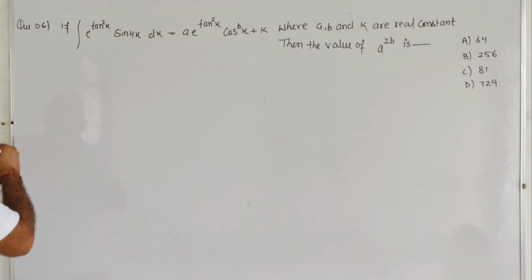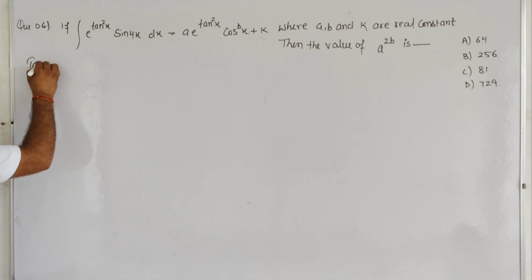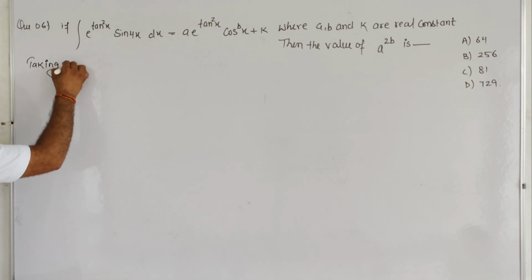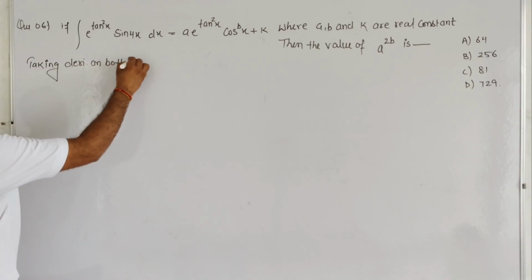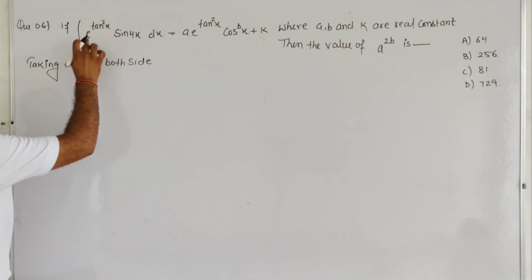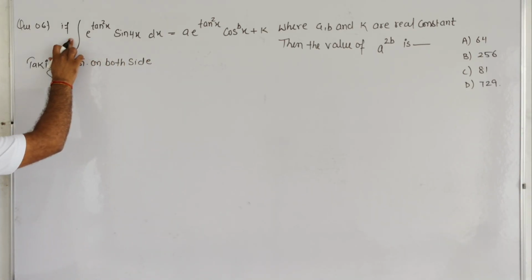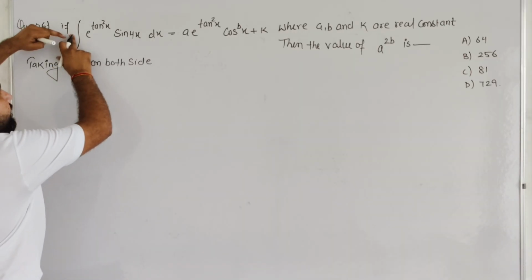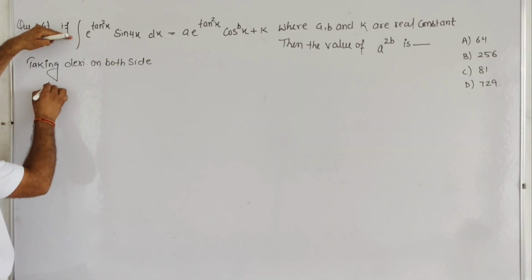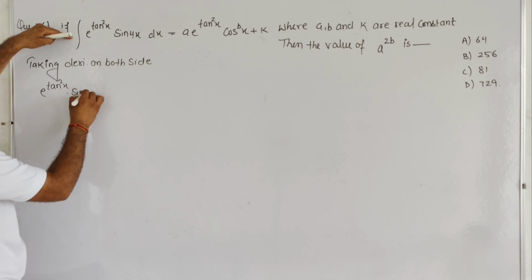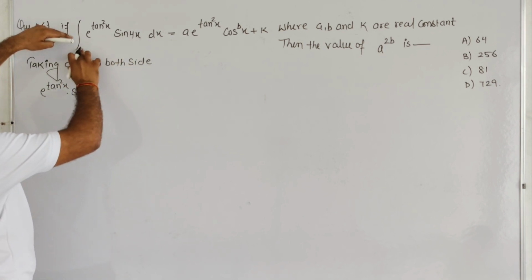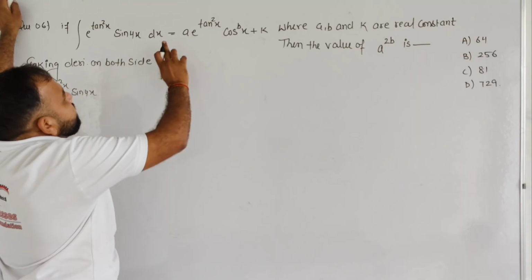Taking the derivative on both sides, integration is cancelled out by the derivative, so it will become e to the power tan square x sin 4x, and the integration and derivative are both cancelled out.